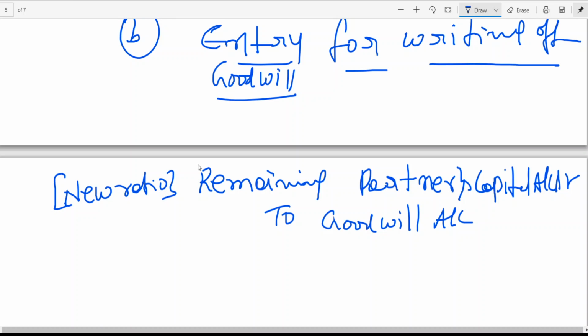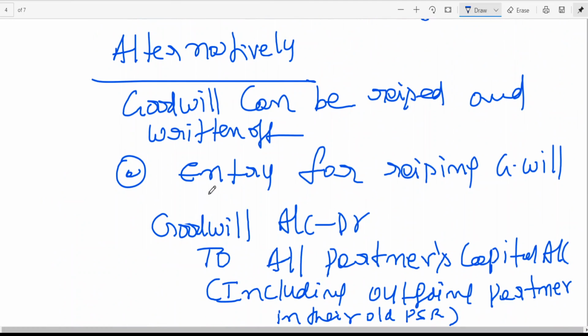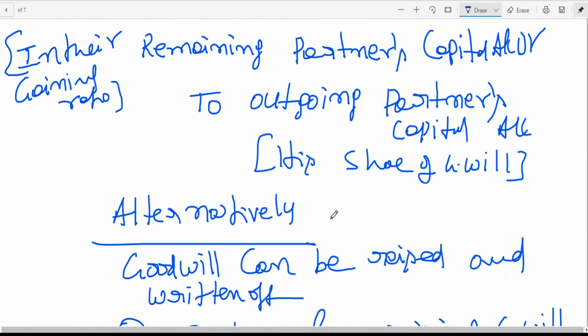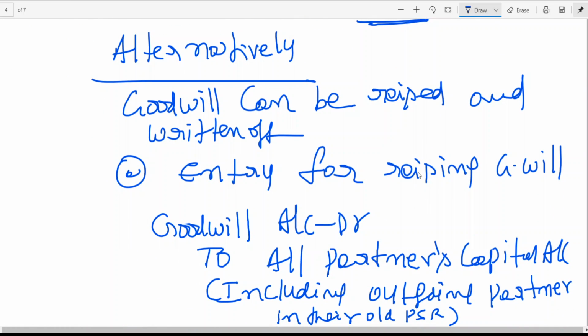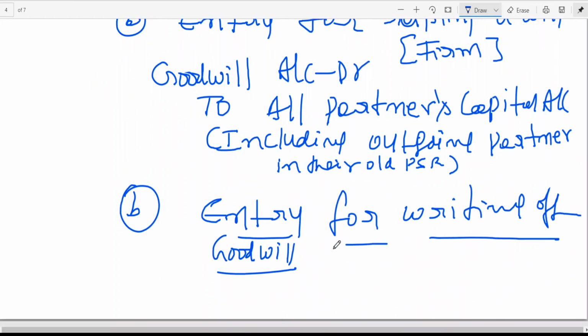I told you raising means which goodwill? Firm goodwill. Here in the above example outgoing is share of goodwill. I have already told you. Whenever you are raising here, raising means firm goodwill. Adjusting means share of goodwill.